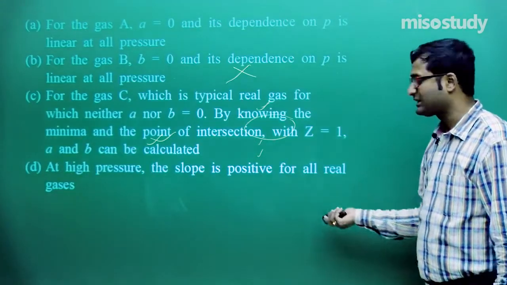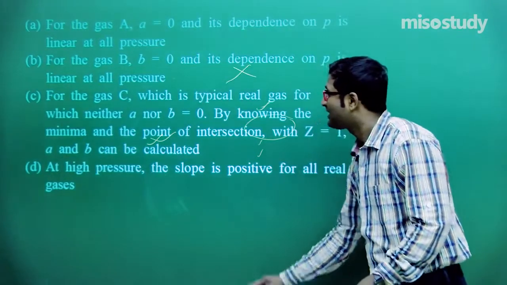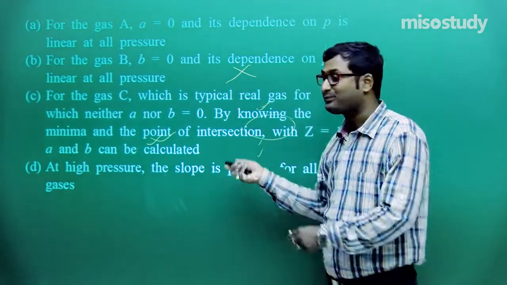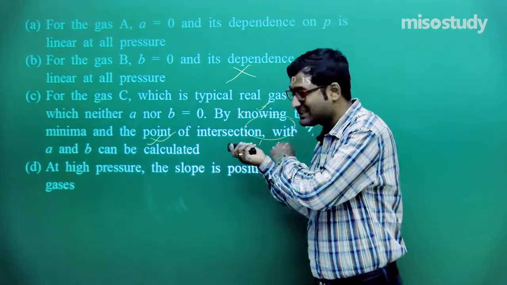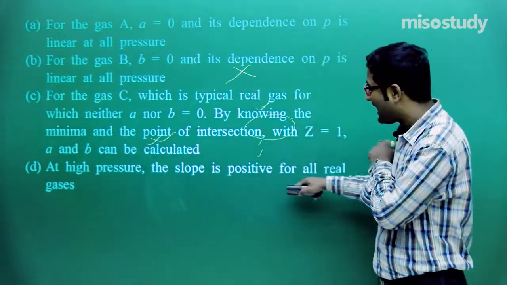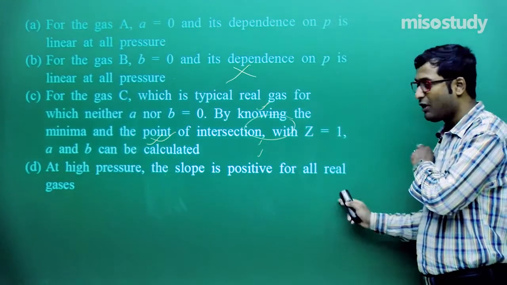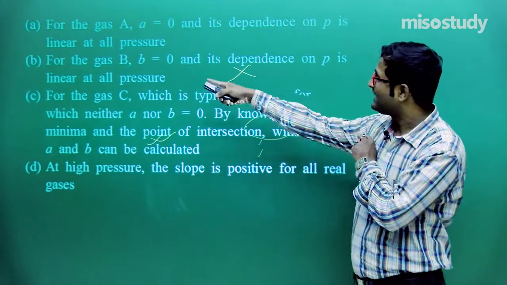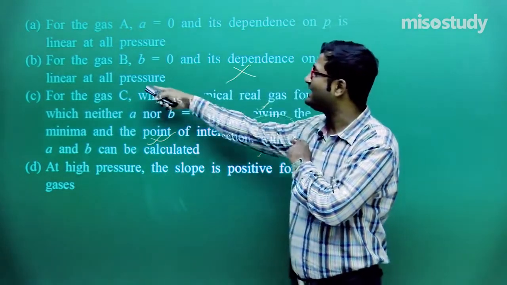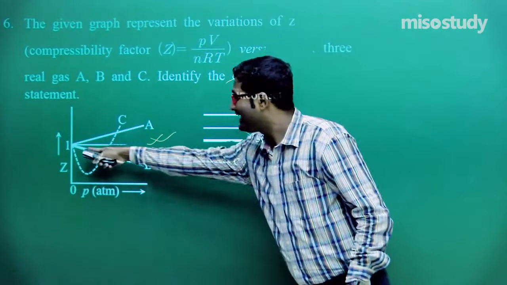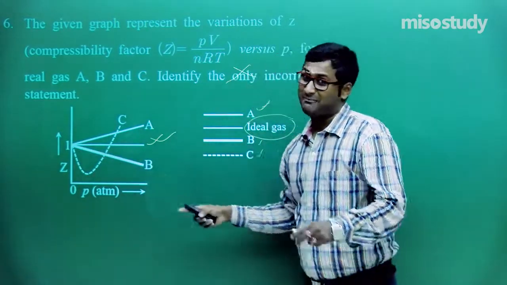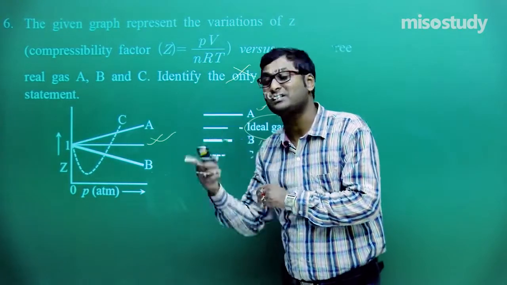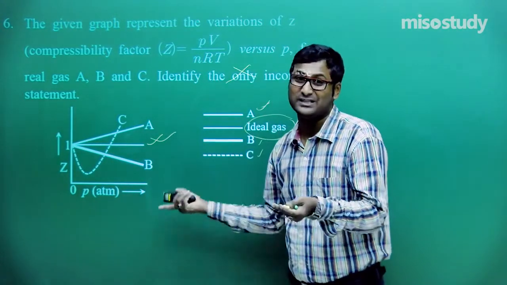Definitely at high pressure the slope is always positive, because here is the contradiction, look. This question has its answer also, because in option 4, at high pressure the slope is positive for all real gases, definitely. But if I talk about B, it is telling that the dependence on P is linear at all pressure. Here the slope is negative, but the last option says at high pressure the slope will be positive, but it is negative. So that means here is the answer.